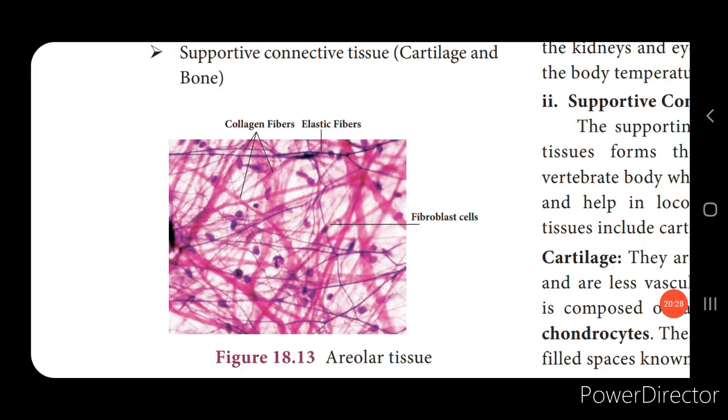Now let's see the areolar connective tissues. These consist of the cells as well as the fibers. You can see thread-like structures crossing each other in every direction, isn't it? All the cells and the fibers are suspended in a fluid which is called the matrix, and this joins the skin to the muscles, and it fills the space inside the organ. It is found around the muscles, blood vessels, and the nerves, and this helps in the repair of tissues. If there is any injury, it helps in the repair of the tissues.